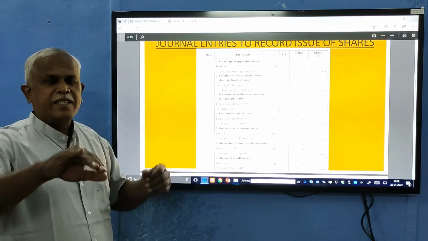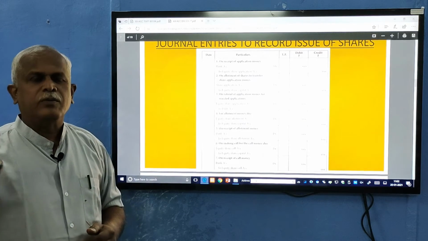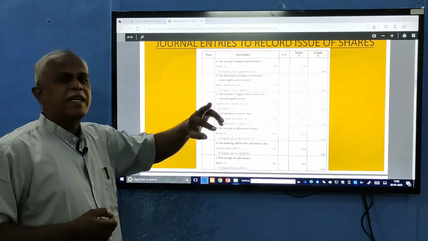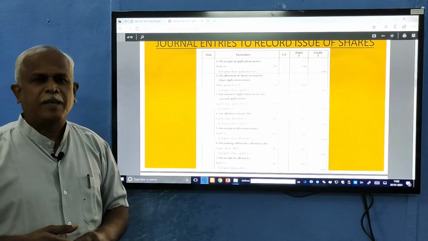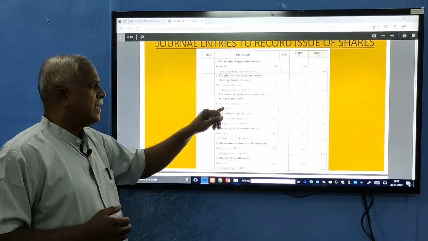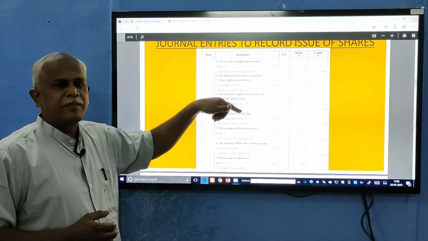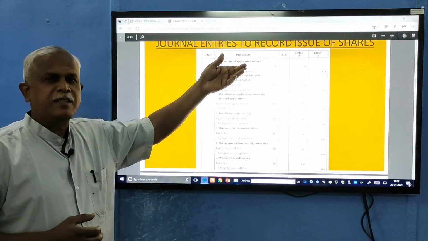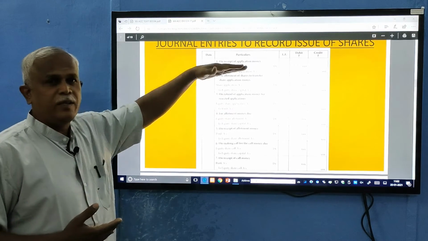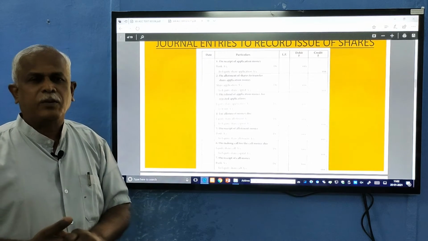If the application is rejected due to any material fault, then this will be returned back to the public. Those who have filled it wrongly, it will be returned. Refunding money is a reversal of the first journal entry. The third journal entry is nothing but a reversal of the first journal entry. These 3 entries are over when you deal with the application account.